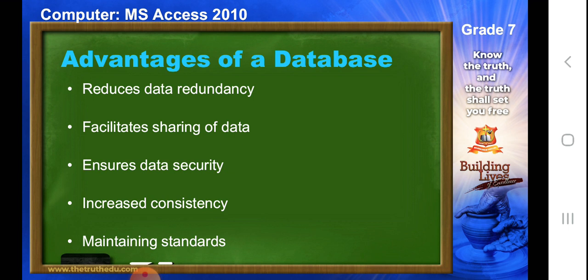Now what are the advantages of a database? There are some advantages of the database, which is reduced data redundancy. Students, this is a very important word, redundancy. Redundancy means duplication of data. Here it means that the duplication of data is reduced to almost zero. So it is impossible for a file to duplicate data here. Facilitates sharing of data. Different users can use the same database to share information, check it and then save it back to its original position.